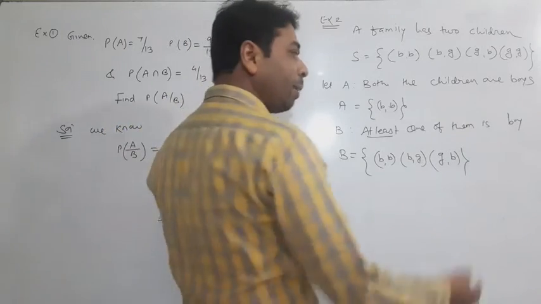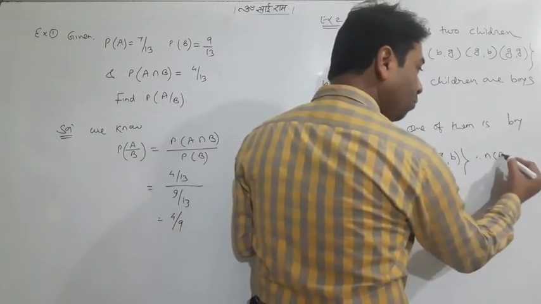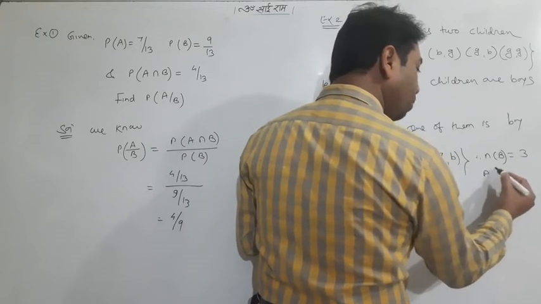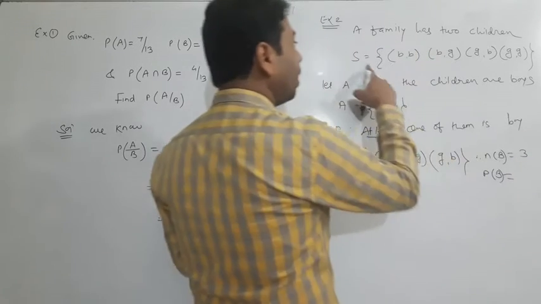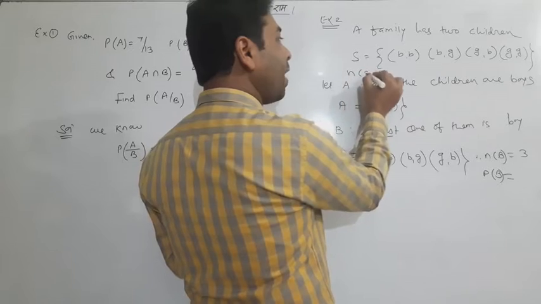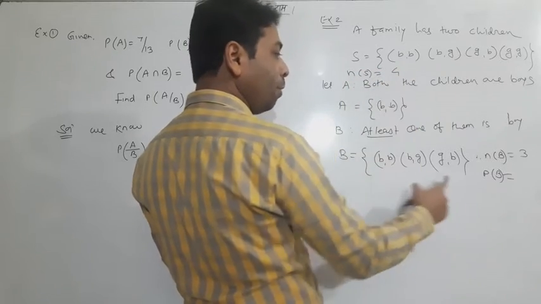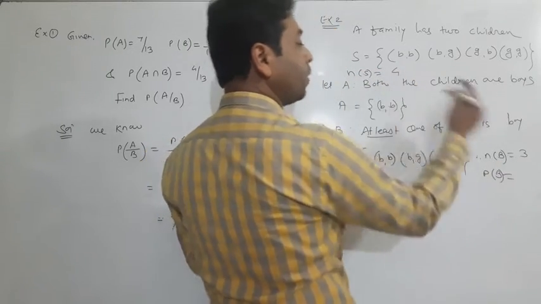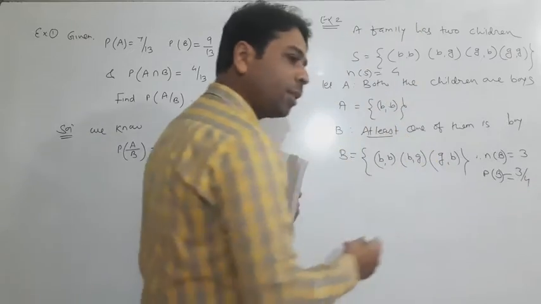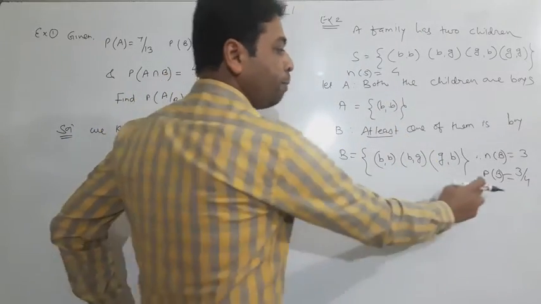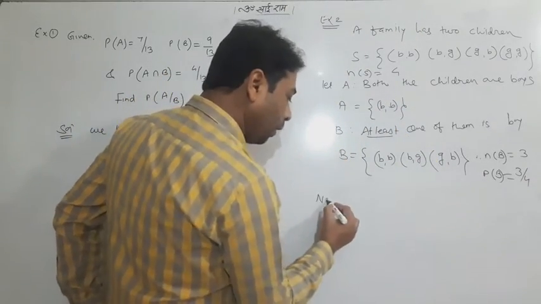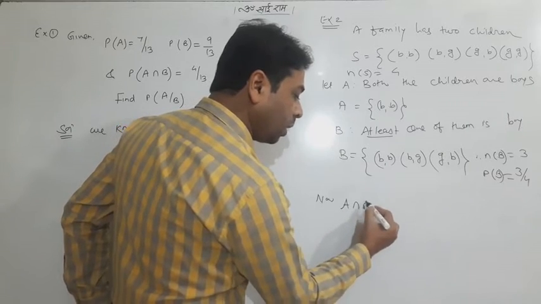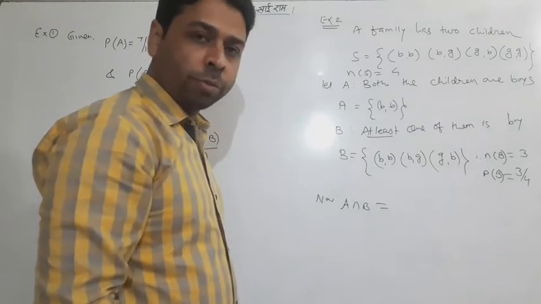And you know that I am going to find out N of B also. And P of B is coming. N of S, what do we have? 4. So P of B will be N of B upon N of S, 3 by 4. This is not the answer, this is only P of B. We've got it. One more thing is required. You know that it's a conditional probability. A intersection B is required.